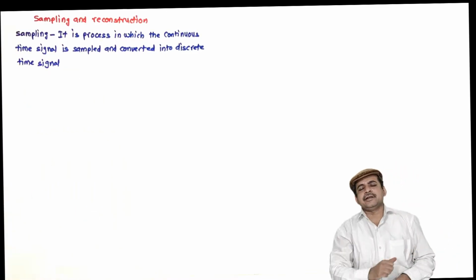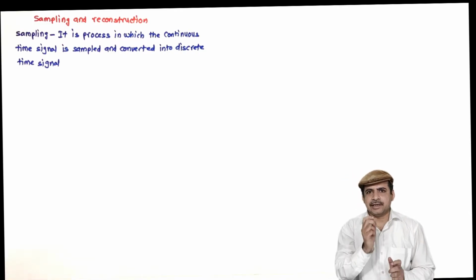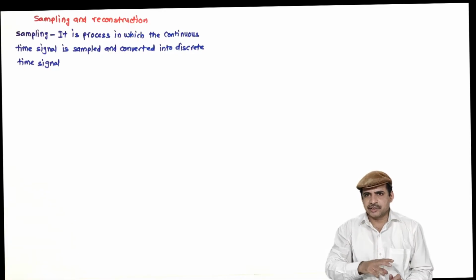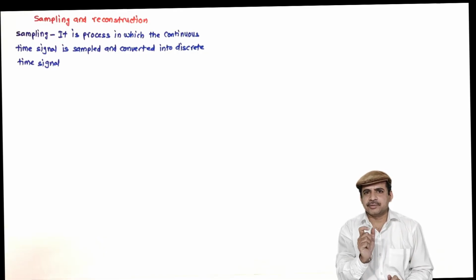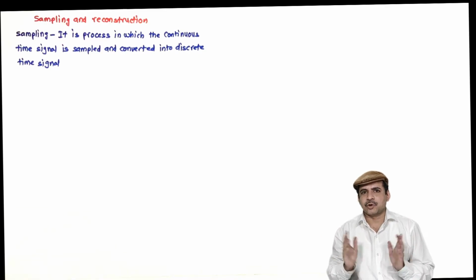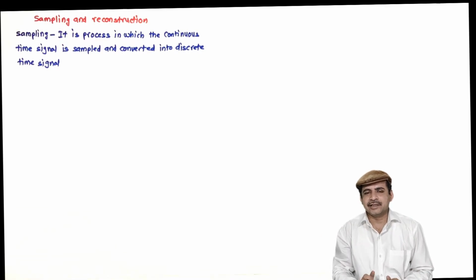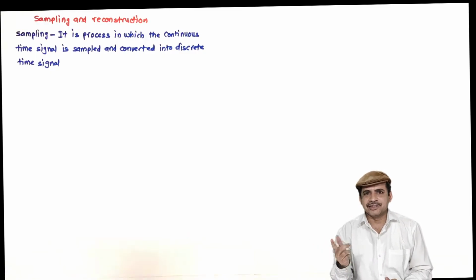So why is this required in ADC? Basically what we are doing, a particular sample of the analog signal is captured and converted into digital, and this process requires certain time. So before conversion ends, if the next sample comes, then the conversion goes false. That is why we need to sample the signal, take one sample, convert it into digital, then take the next sample, convert it into digital. So this is the process.